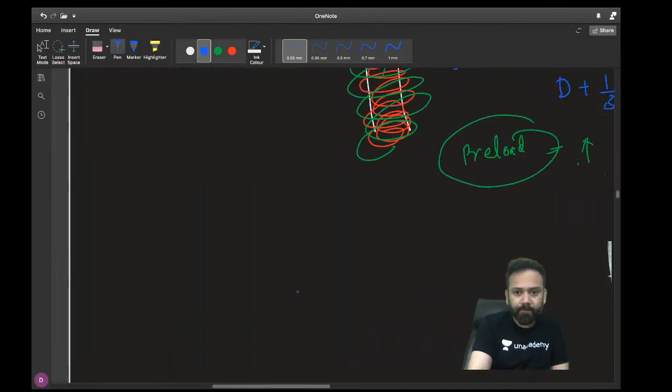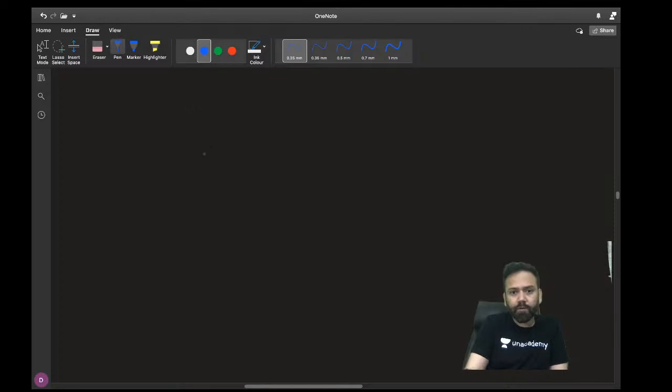Let me explain this also. What is blood pressure? Blood pressure is equal to cardiac output times total peripheral resistance. Cardiac output is equal to stroke volume times heart rate.